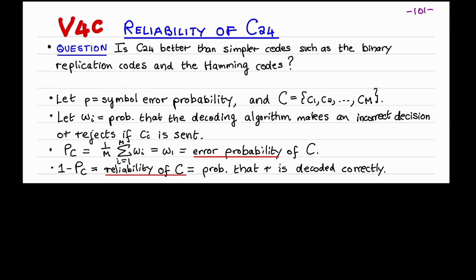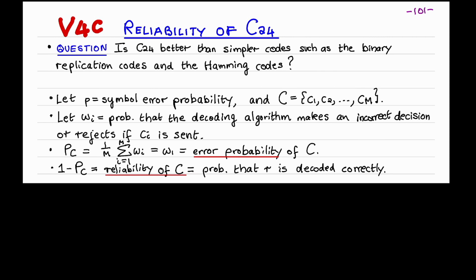Now, in our decoding algorithms for C24, Hamming codes, and the binary replication codes, the probability that the decoding algorithm makes an incorrect decision or rejects depends only on the weight of the error vector. In particular, it doesn't depend on the actual code word.